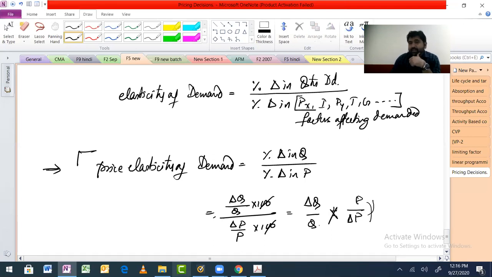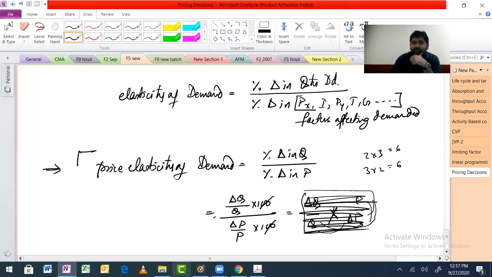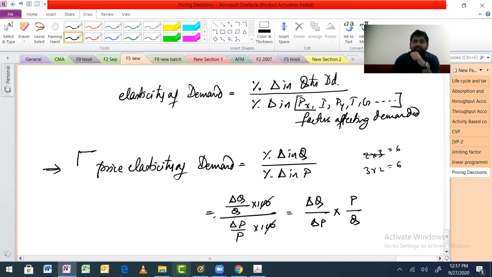Okay, fine then. Because if you are okay with this, then what I'm going to do is write it here and this will go that side. Obviously 3 into 2 or 2 into 3 doesn't make any difference. 6, right? In both the cases. Yes. So now this whole thing will look like this: change in Q by change in P multiplied by P by Q. Okay?